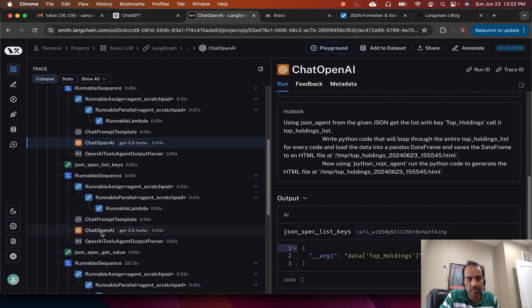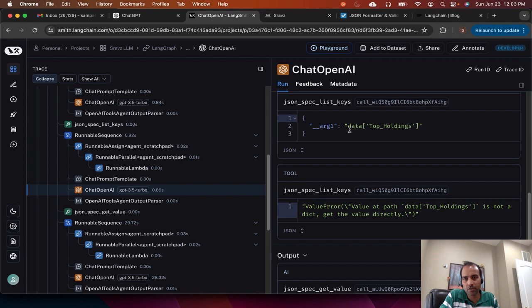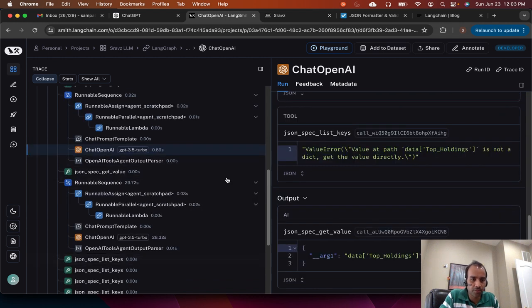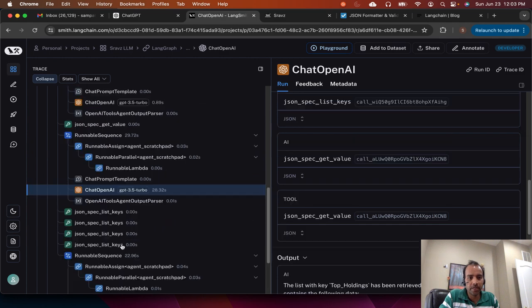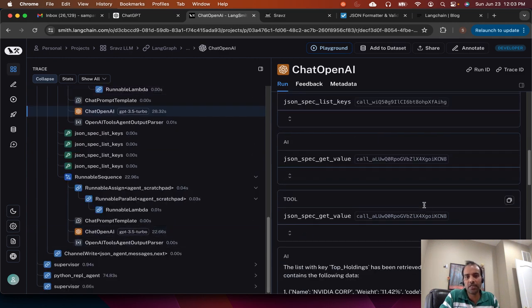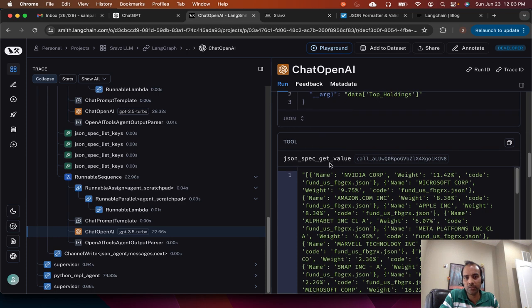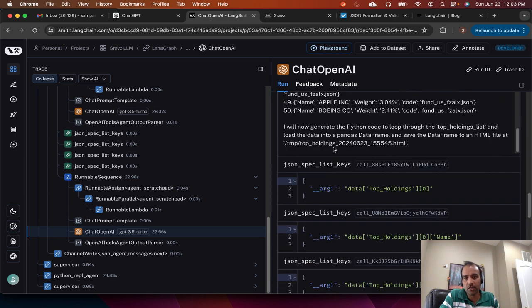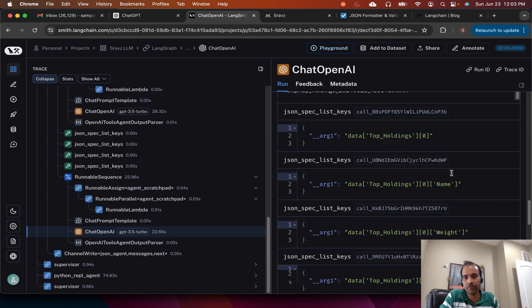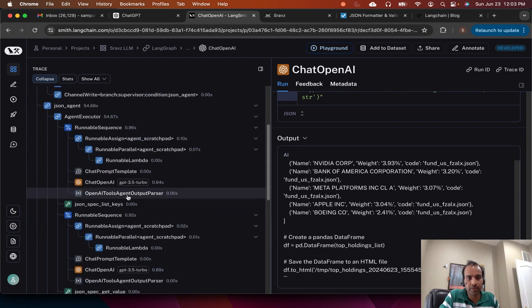Then we again asked ChatGPT, provided these tools, what should I do next? So we got this top holdings, and then the process will continue. We won't go through the whole graph. Eventually, OpenAI will pull out the JSON data from the top holdings key. So that's how we get that tool, get value. We got the top holdings key, and then we got the list of top holdings. Now OpenAI said it will generate Python code to list all this in an HTML format, and then OpenAI wrote the Python code for us. So this all happened in the JSON agent.